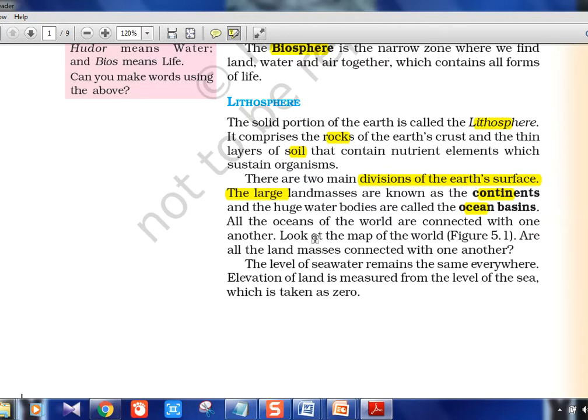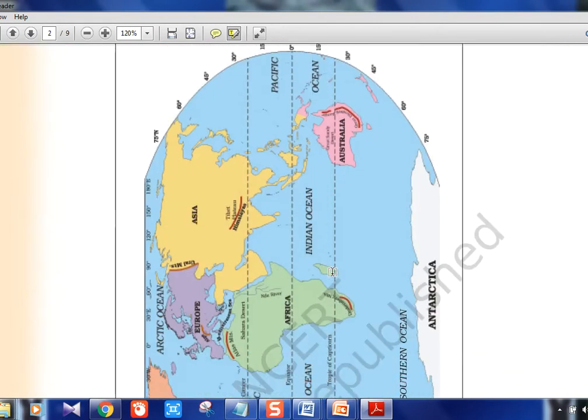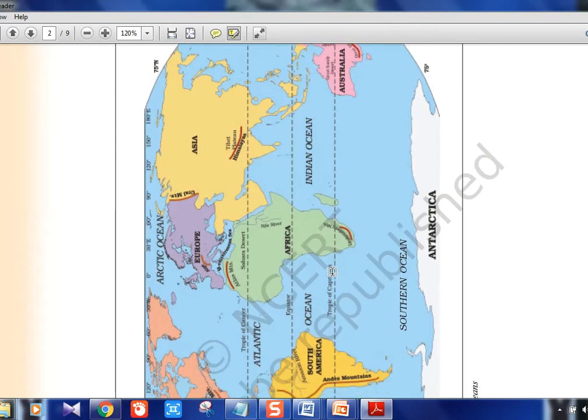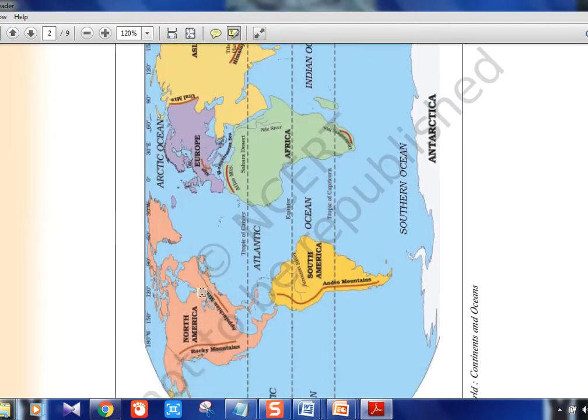Okay, look at the map. If you see here, we know the 4 oceans. The Indian Ocean is here, the only ocean which is named after a country. That is why China is now going and naming all the seas like East China Sea, South China Sea. Anyway, they are not going to get an ocean in their name. The Atlantic Ocean, if you see, is between North America, South America and Europe, Africa. In between here you have the Atlantic Ocean. The entire ocean region here is the Pacific Ocean.